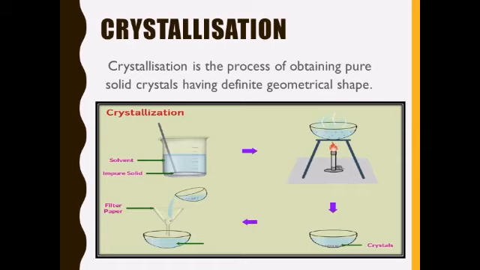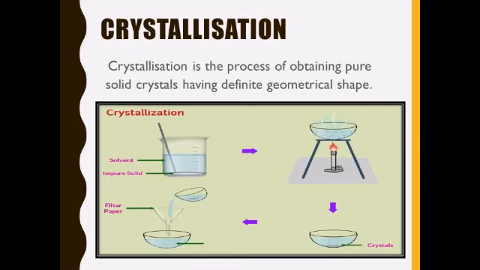Here in this picture you can see we can get crystals of copper sulfate with the help of this crystallization process. In this process, copper sulfate powder is added in water, along with a few drops of dilute sulfuric acid, and we heat this solution.